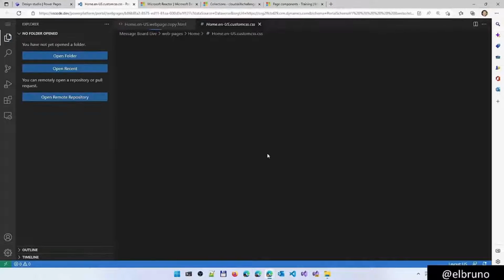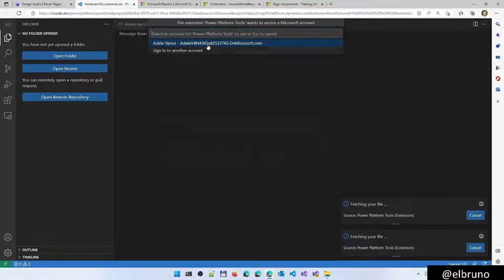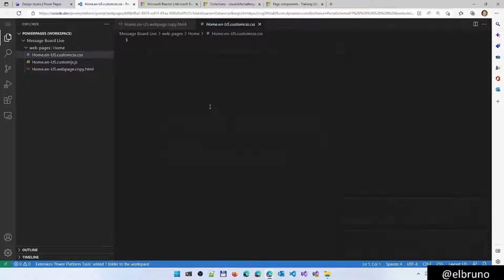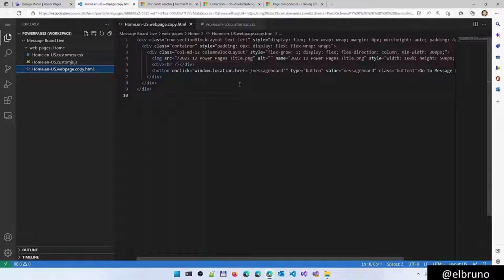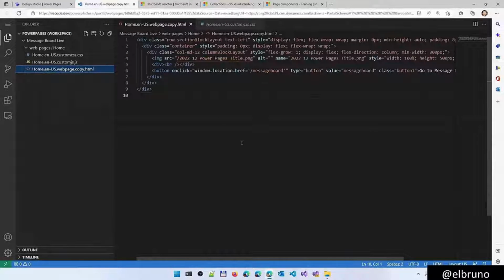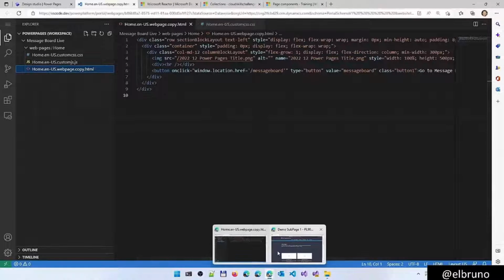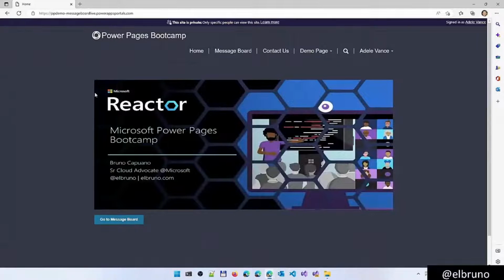Depending on how we have the configuration here, it is going to ask us to sign in. So I am going to sign in using Adele, my account. Once I am logged in, I have access here to my CSS, my JavaScript, and my HTML. So I can go to the HTML, and we see here the image that I just added. If I go back to my website, I go to the home, I should see the image.